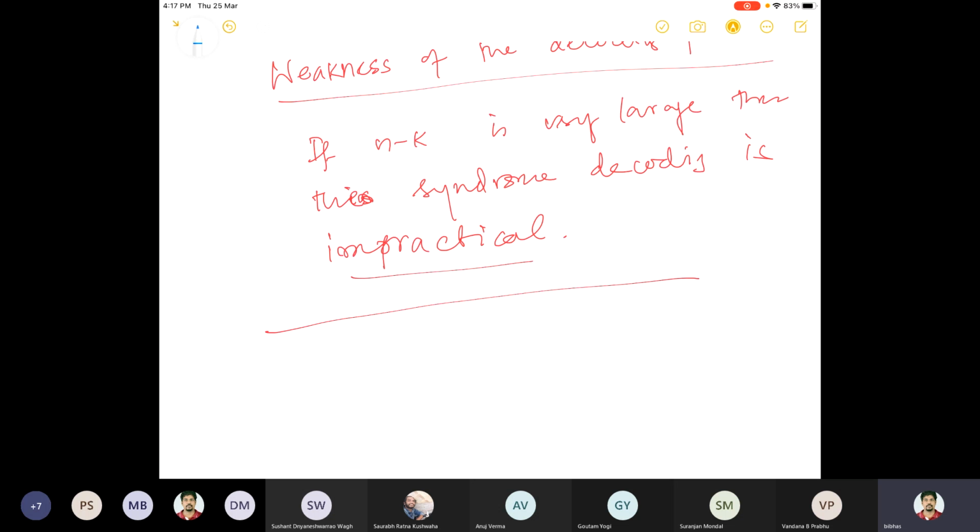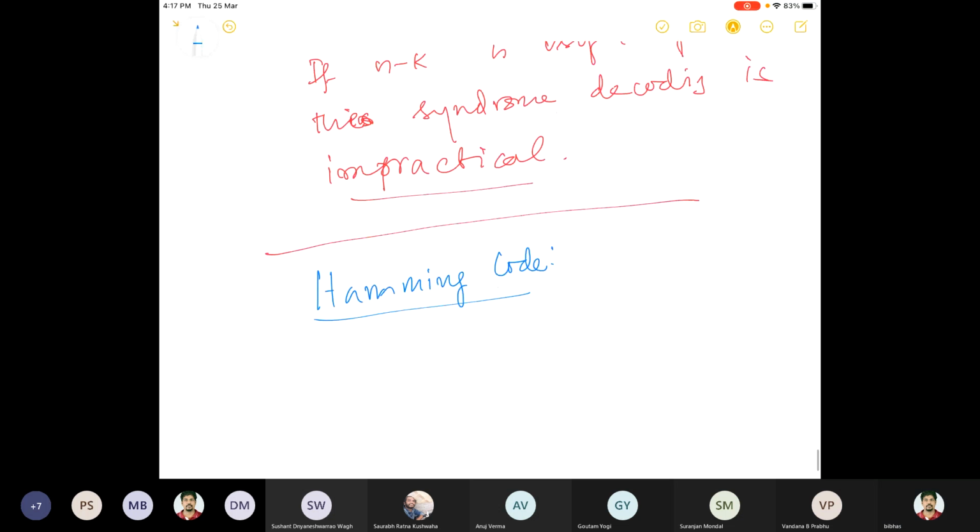This is called the Hamming linear code, or just Hamming code. In the Hamming code, I will not say anything, I just state the parameters. And now you have to tell me all the answers.